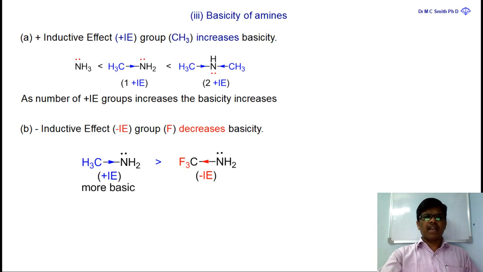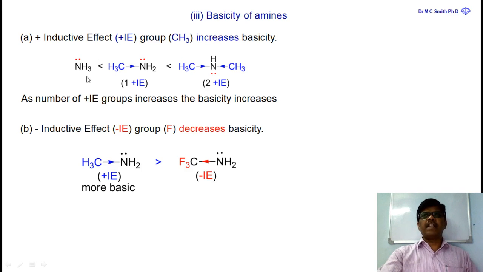So one may have some doubt. Dear friends, be clear. Ammonia in gaseous form is more basic, but in organic reactions, or if you are performing a reaction in aqueous media, ammonia is less basic than dimethylamine and then methylamine. So the basicity order of these amines is like this: dimethylamine is more basic than methylamine, then ammonia.